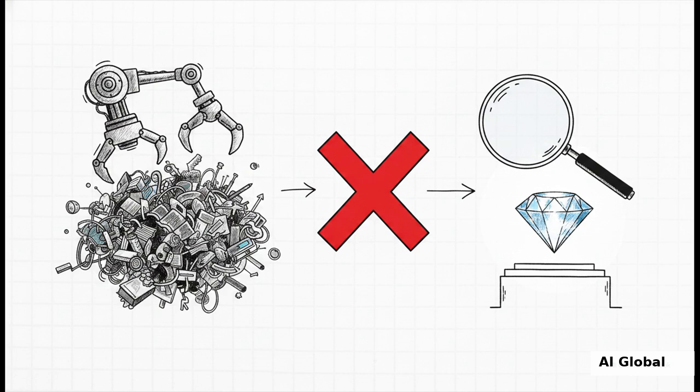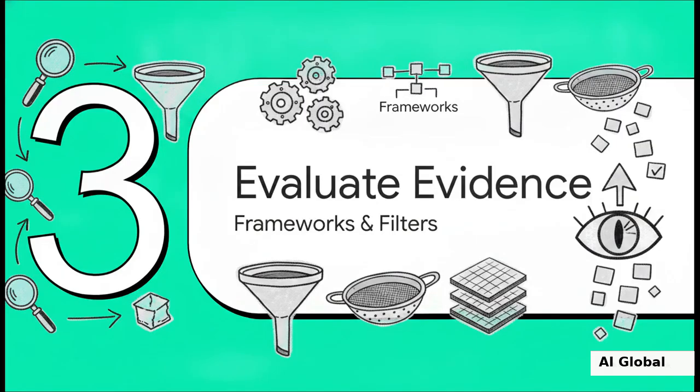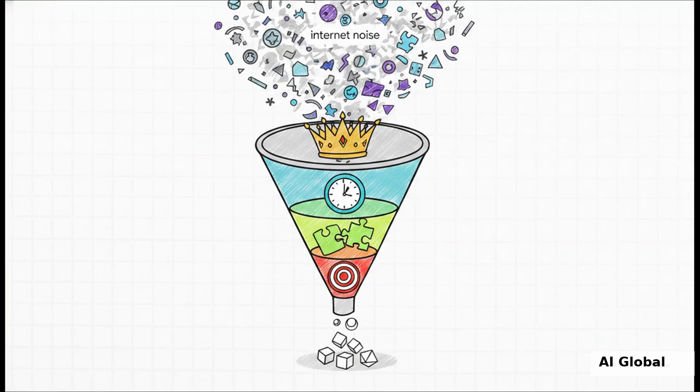So how do we fix that? Section 3, evaluating and extracting evidence. We need a framework to evaluate all that raw data our agent just scraped up. Enter the ACCR Framework. You're going to want to use this every single day. We literally program our agent to pass every piece of data through this exact filter. A stands for authority. Who actually published this? C is currency. How recent is it? The second C is corroboration. Can this claim be confirmed somewhere else, or is it just some lone wolf opinion?